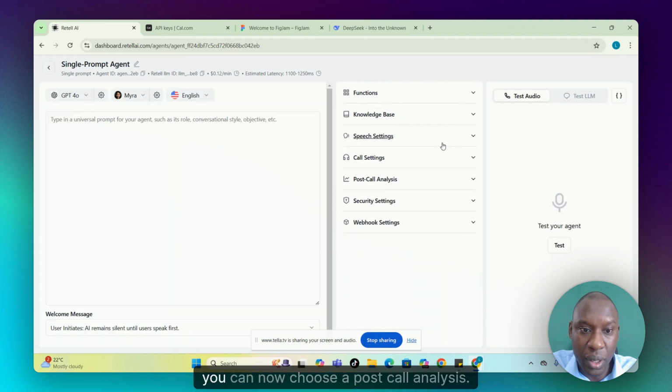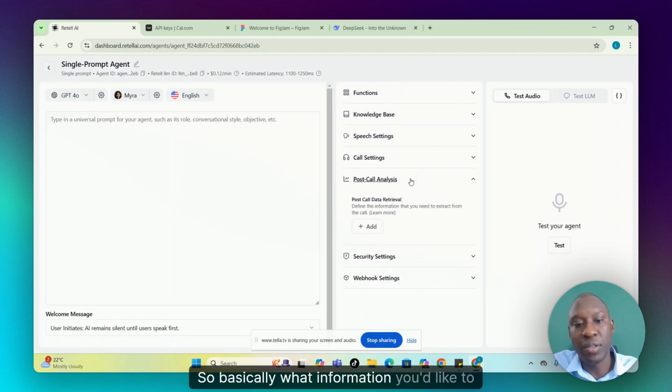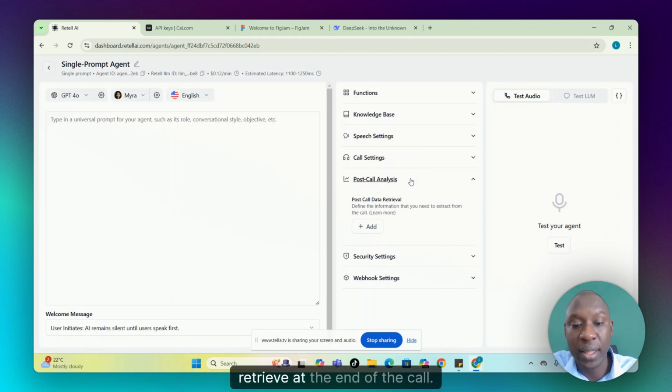Then you can now choose a post-call analysis. So basically, what information you'd like to retrieve at the end of the call. Is it an email? Is it a phone number?